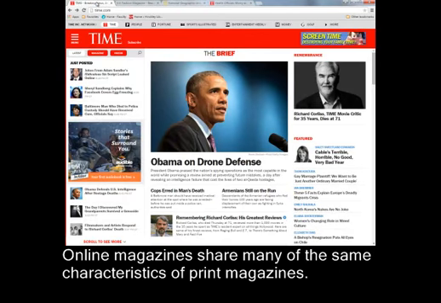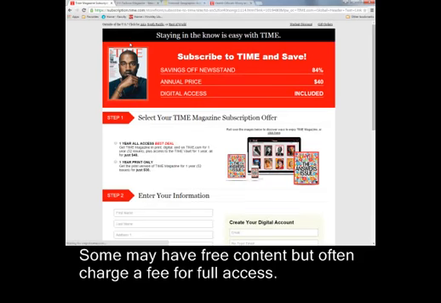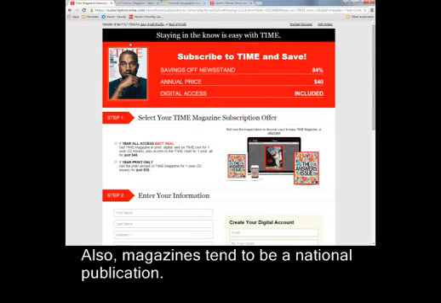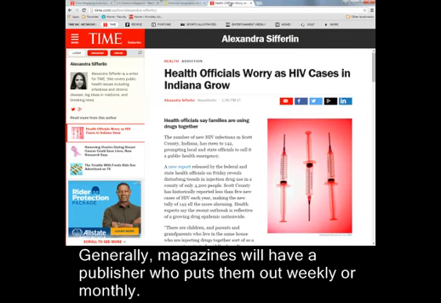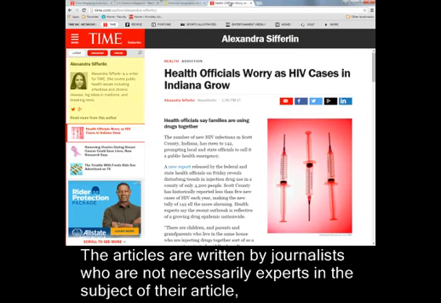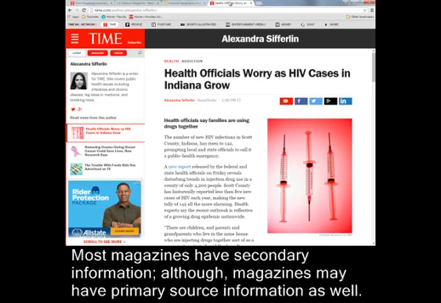Online magazines share many of the same characteristics of print magazines. Some may have free content, but often charge a fee for full access. Also, magazines tend to be a national publication. Generally, magazines will have a publisher who puts them out weekly or monthly. The articles are written by journalists who are not necessarily experts in the subject of their article, and magazines' content will come from many authors. Most magazines have secondary information, although magazines may have primary source information as well.